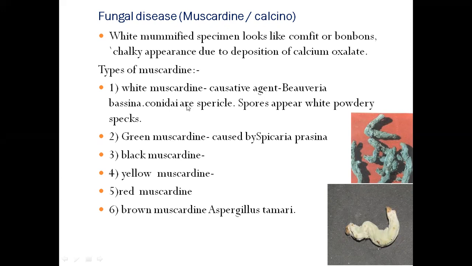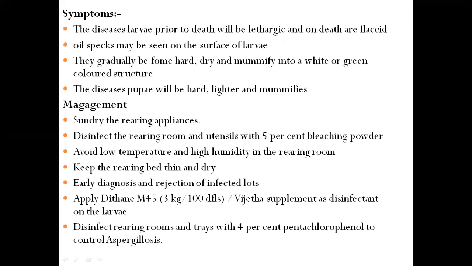What type of fungi affect the silkworm larvae? Symptoms of this muscardine disease include: the diseased larvae prior to death will be lethargic, and on death it flaccids. Oil specks may be seen on the surface of larvae.